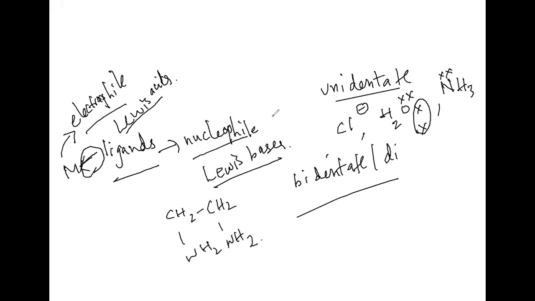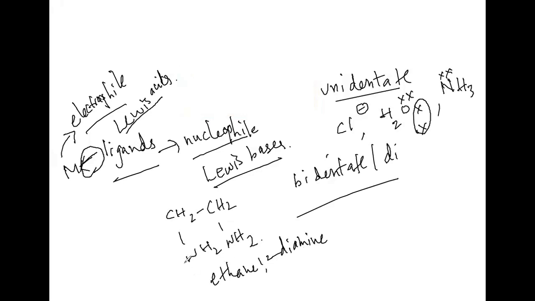Sneha, what is the name of this compound? Ethane-1,2-diamine. The IUPAC name of this particular compound is ethane-1,2-diamine.